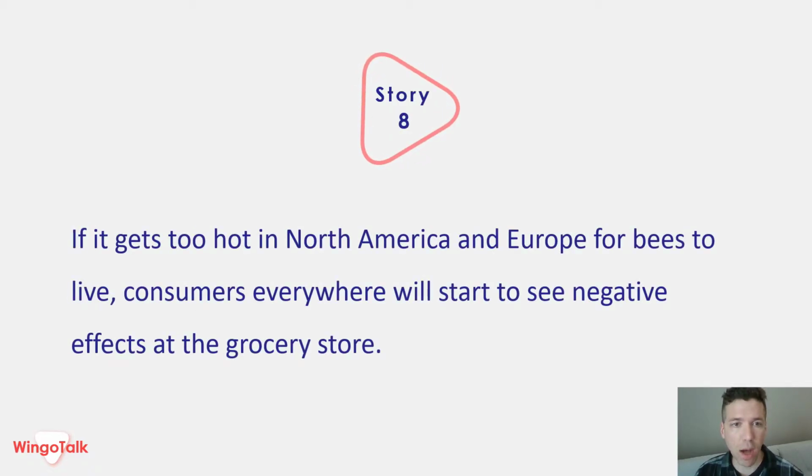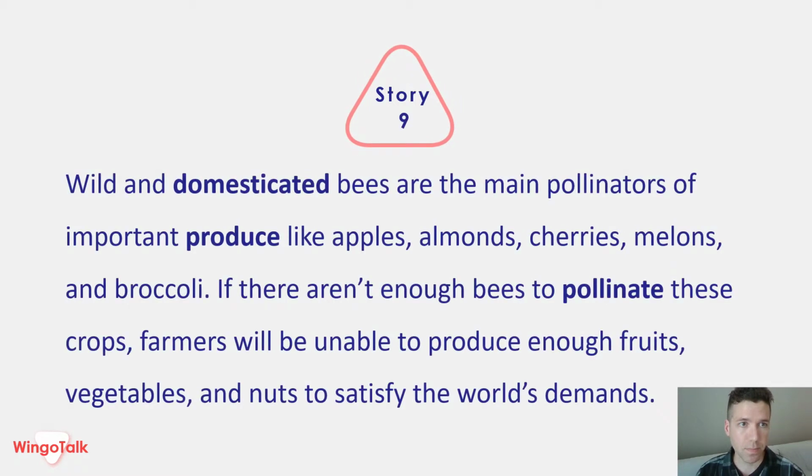If it gets too hot in North America and Europe for bees to live, consumers everywhere will start to see negative effects at the grocery store. Wild and domesticated bees are the main pollinators of important produce like apples, almonds, cherries, melons, and broccoli. If there aren't enough bees to pollinate these crops, farmers will be unable to produce enough fruits, vegetables, and nuts to satisfy the world's demands.